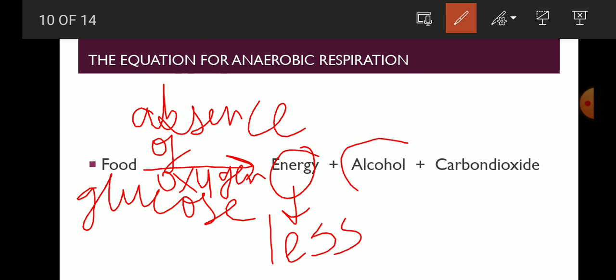And in this, a very harmful substance is formed, that is alcohol. So alcohol is formed in the process of anaerobic respiration, and also carbon dioxide. Whereas in aerobic respiration you get energy, water and carbon dioxide, but in this case you get alcohol.